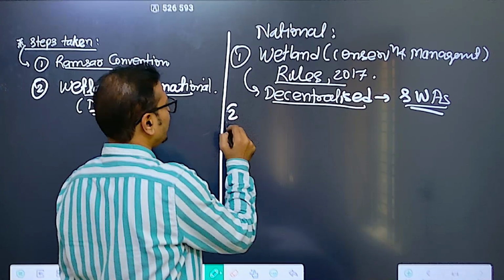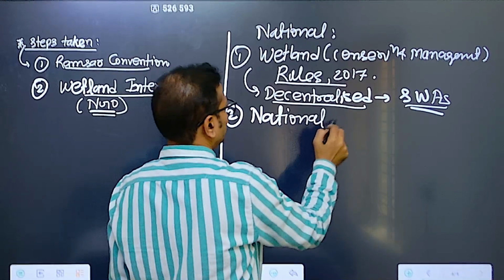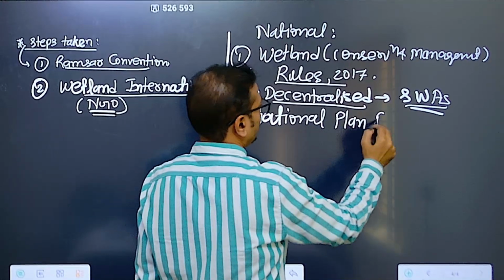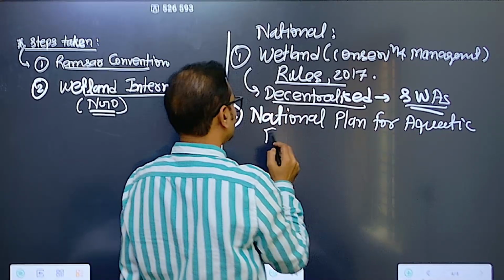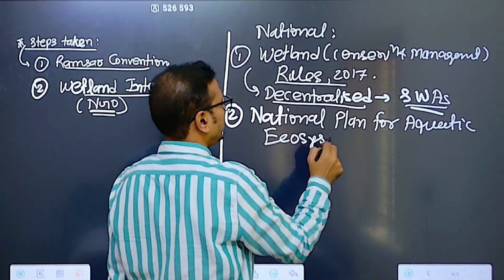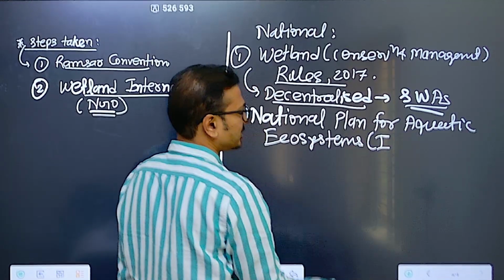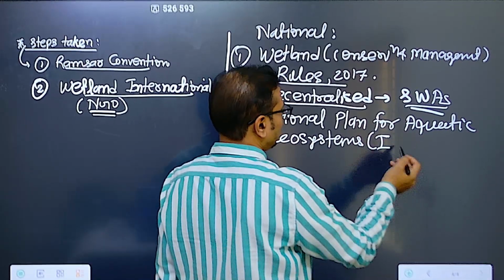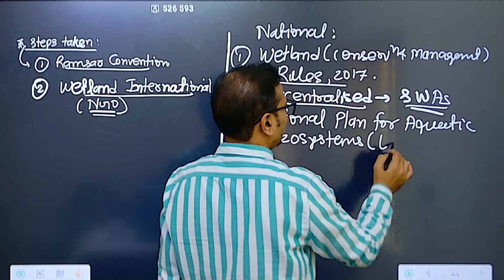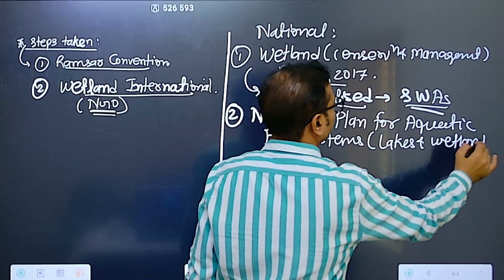Then the second important aspect related to wetlands is the National Plan for Aquatic Ecosystems. So here basically the lakes and wetlands. Earlier the National Plan for Wetlands Conservation and the National Plan for Lake Conservation were there. Now it is combined for lakes and wetlands both. In this manner we should understand this.